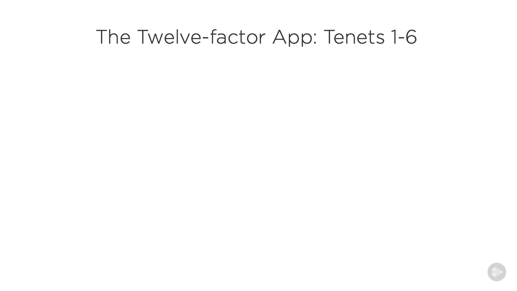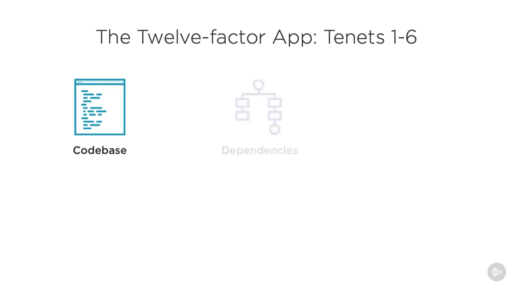Not surprisingly, the 12-factor app has 12 tenets. Let's cover the first 6. First, we have the code base. This is a unified collection of code, one per app, which might have multiple deploys. Deploys are running instances of an app. This central location provides all the capabilities of version control. Through release versioning, different iterations of the app can be built off the common codebase.